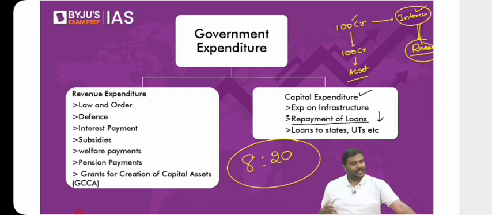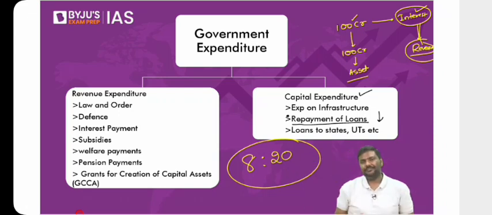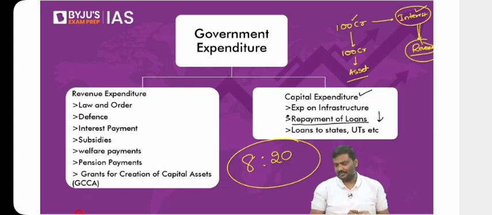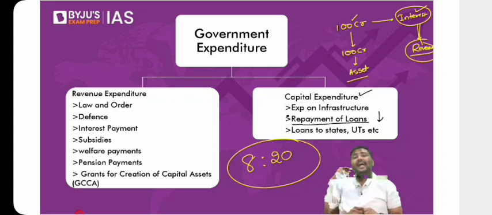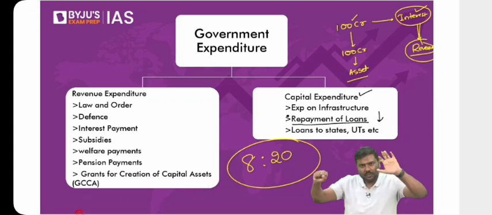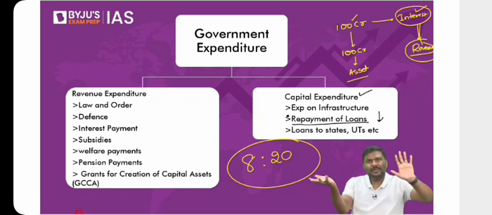Now the question is, I'll give a very simple analogy. Imagine you are spending 100 rupees this year. Your income should also be 100 rupees. All of you agree? But what if I say you're spending 100 rupees, but your income is 70 rupees, which means you're borrowing 30 rupees from the market. Now, when you're spending 100 rupees, how much of it is on the loan that you've taken on the house, or let's say a loan from your friend, and the remaining amount is for purchasing milk, clothes, food, etc. So I've divided the 100 rupees into two parts. One part, interest payment, because you've taken loan in the past, and the remaining, let's say 70 rupees, your day-to-day expenditure, or you're purchasing a vehicle, etc.